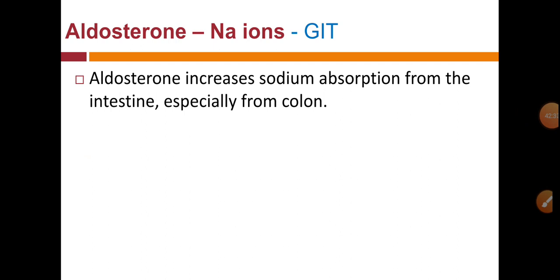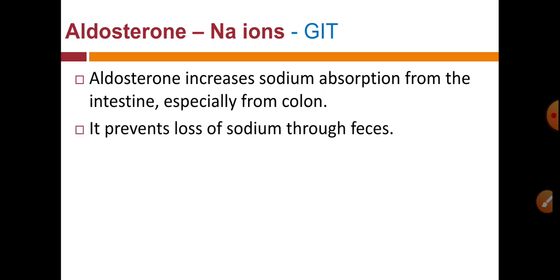Aldosterone increases sodium absorption from the intestine also, and especially from the colon. It prevents loss of sodium through the feces. That means less sodium is excreted through our stool. So with aldosterone, overall sodium reabsorption increases.